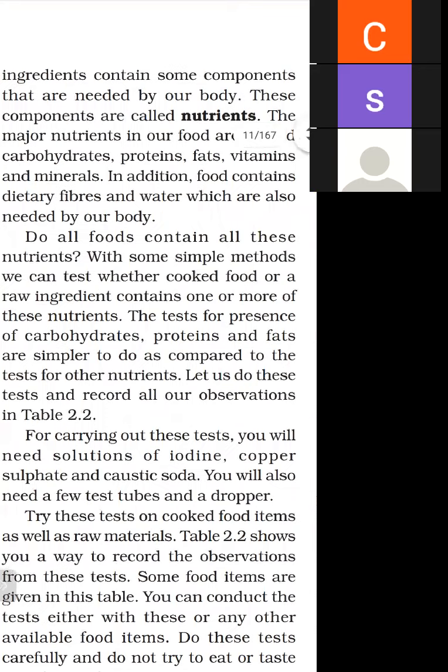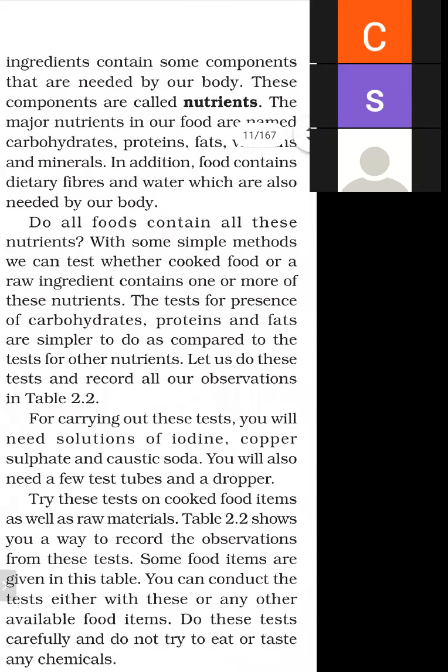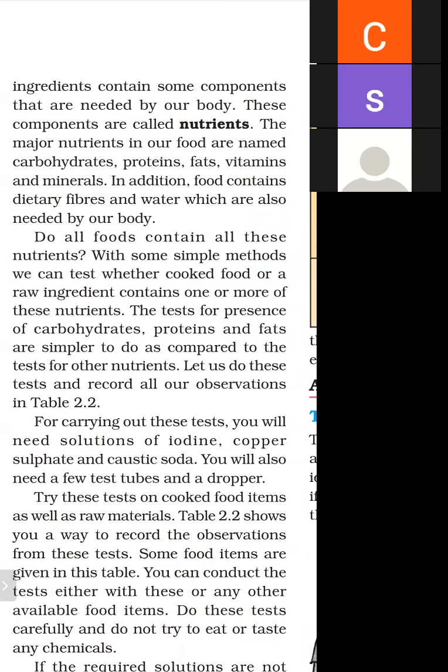The tests for the presence of carbohydrate, protein, and fats are simpler to do compared to the tests for other nutrients. We can test carbohydrate as well as protein and fat, and dietary fiber and water. But the tests for carbohydrate, protein, and fat are simpler as compared to the tests for other nutrients like dietary fiber and water.